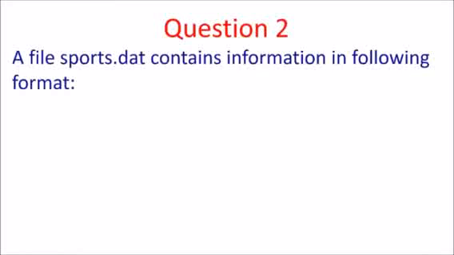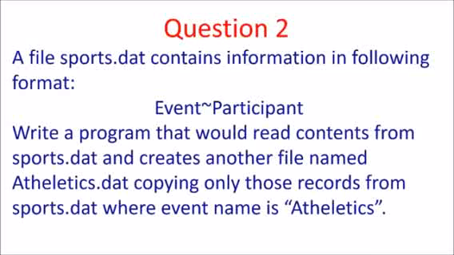The file sports.dat contains information in the following format. So this is the information. First one is the event and tilde sign, then the participant. So write a program that will read the contents from sports.dat and create another file named athletics.dat, copying all those records from sports.dat where the event name is athletics.